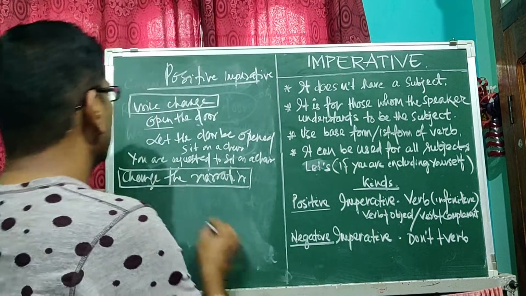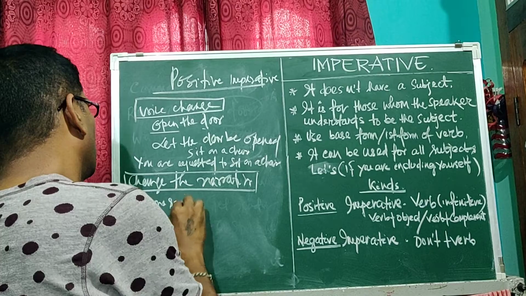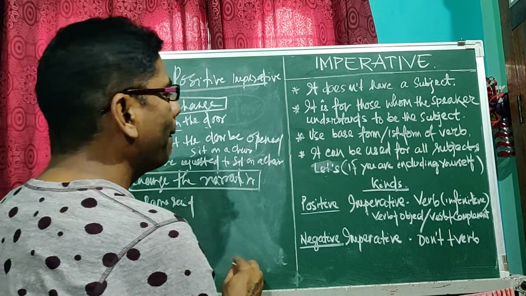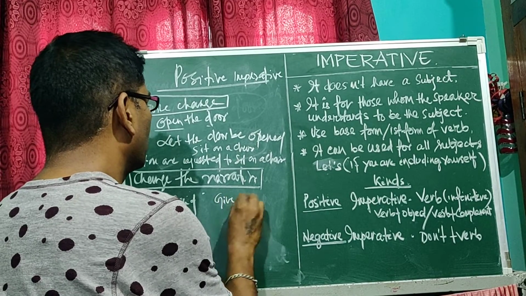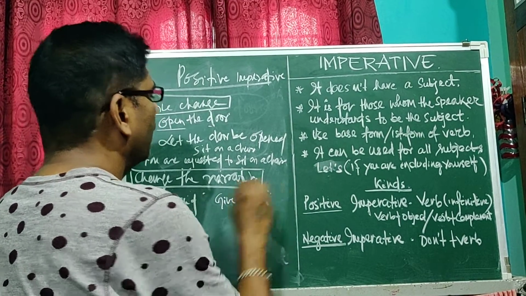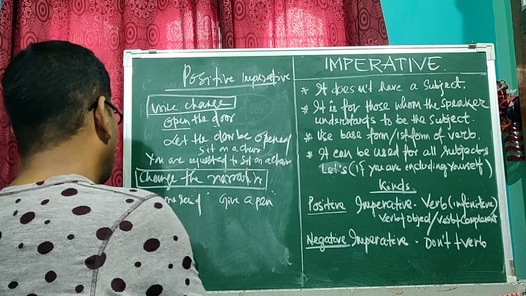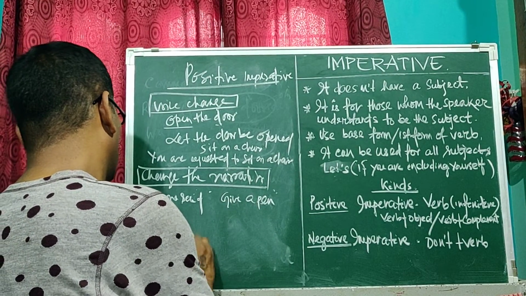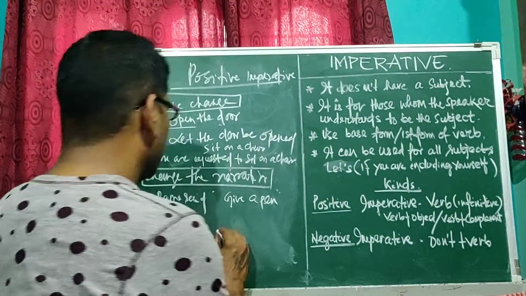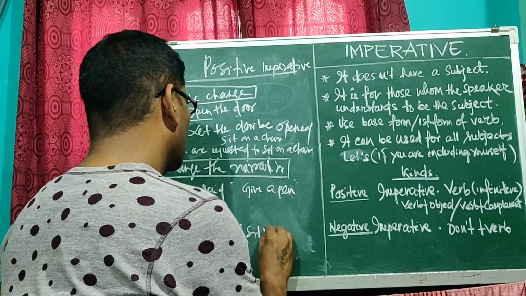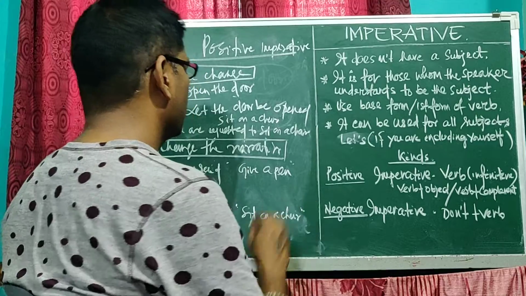Verb plus object. Ramo said, give a pen. And another sentence, verb plus complement. Ramo said, sit on a chair.